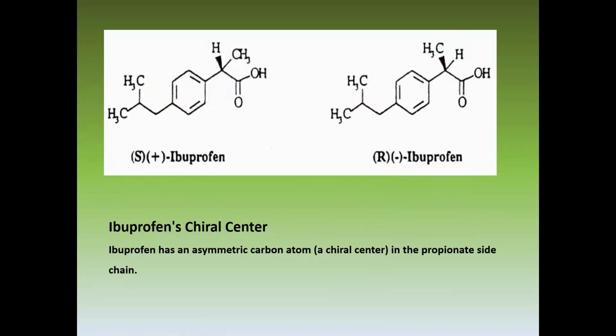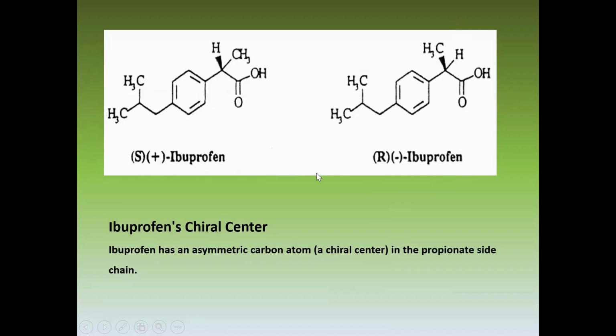This is the formula of ibuprofen, your ibuprofen tablet, ibuprofen solution. This carbon is the chiral carbon. You can note here, in one case, the hydrogen is away from us, and in the second, the methyl group is in front of us and hydrogen is away. So these two are positive and negative, or dextro and levo rotatory forms of ibuprofen.